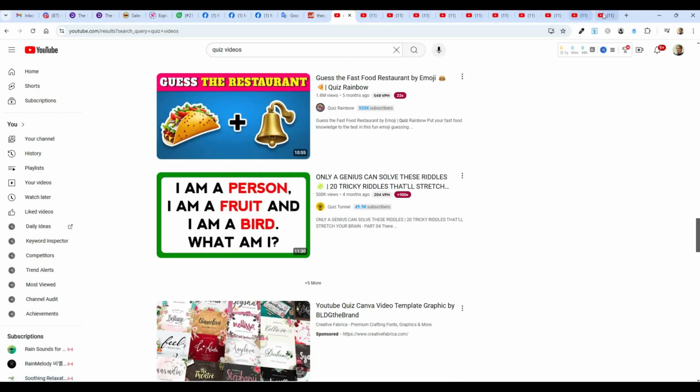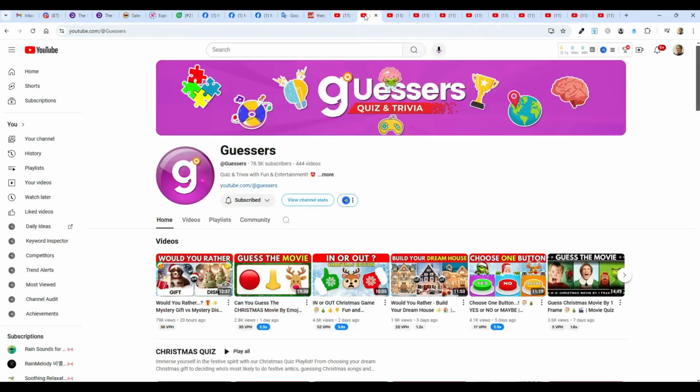I have a bunch of tabs open. I don't know if I'll get to all of them, but let's get started in no particular order other than the way I have the tabs open. All right, so here's one called Guessers. This is quiz, so you guess answers, right? So that's a good name for it.